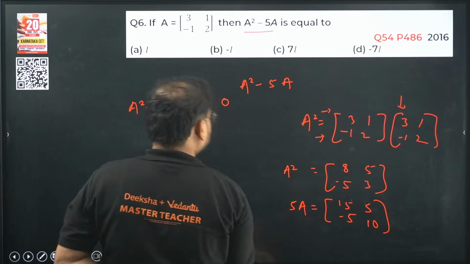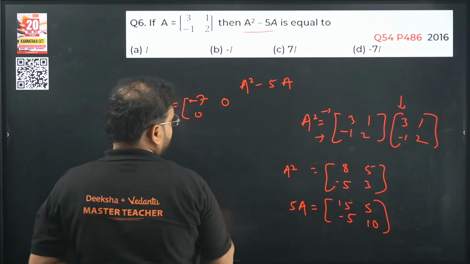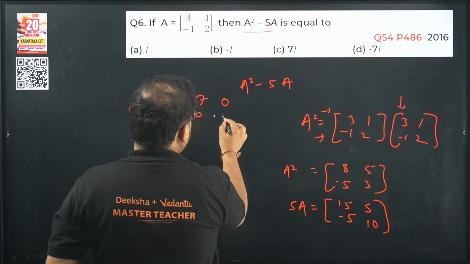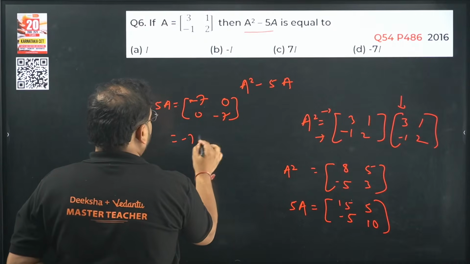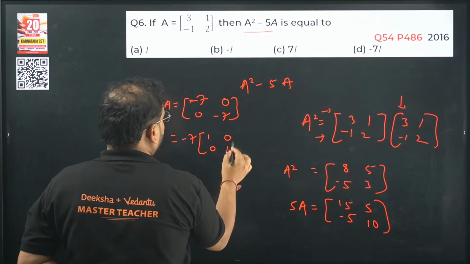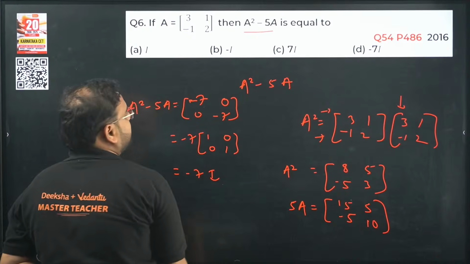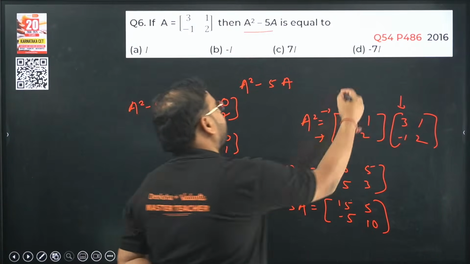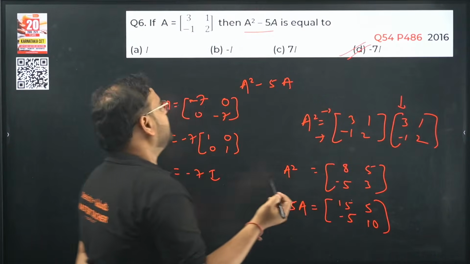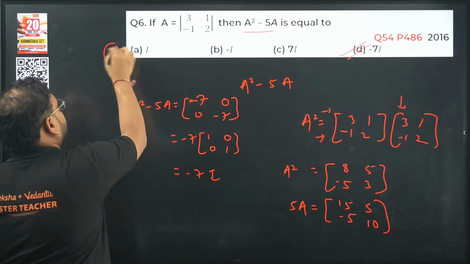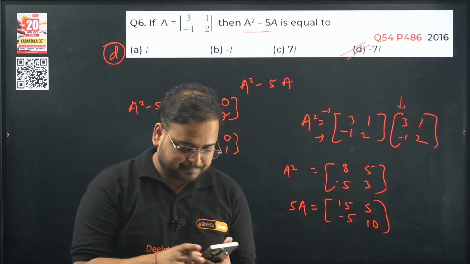Minus 5 minus of minus 5 will become again 0. 3 minus 10 is again minus 7. You can take minus 7 common, so 1, 0, 0, 1. The answer is minus 7I. Option D is correct. Sixth, option D is correct.